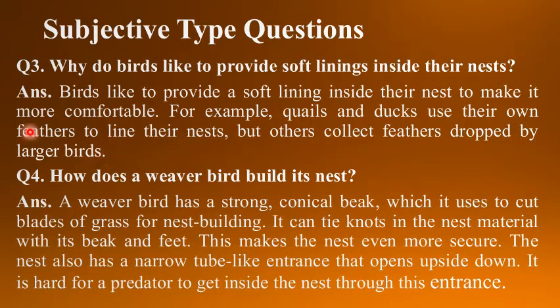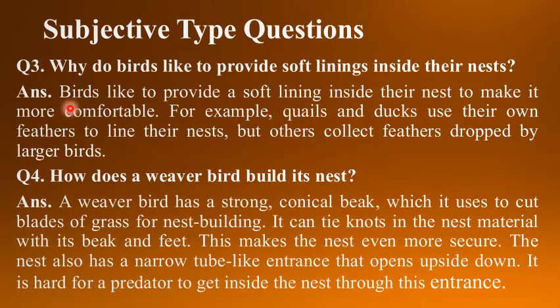See children, however birds make their nest hard and tough from outside, the same way they make their nest very soft and comfortable from inside. For that purpose, they are providing soft lining.